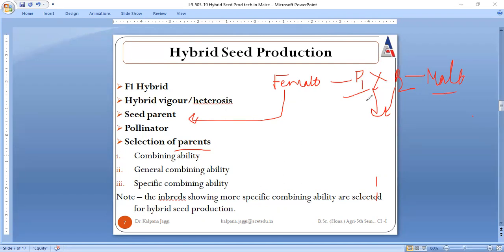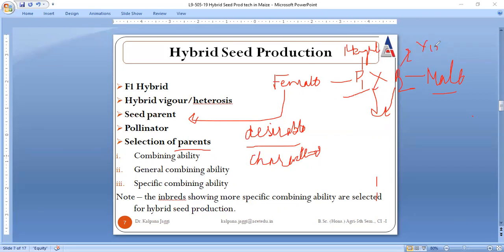How will you go for the selection of parents? Obviously, you must have kept certain desirable characters in mind, and on the basis of these desirable characteristics, parents are selected, right? Suppose you want one plant with good height. This is your desirable character for one parent, and for the other parent you want good yield.